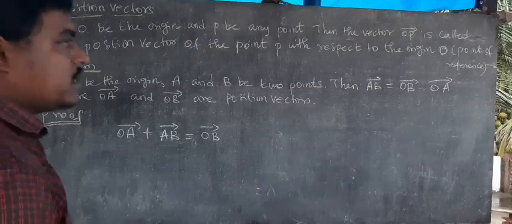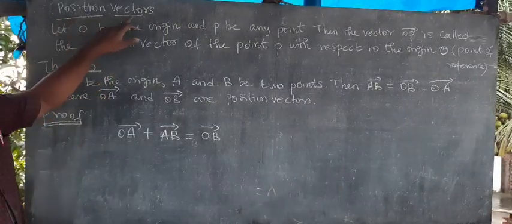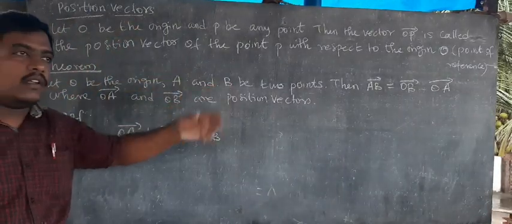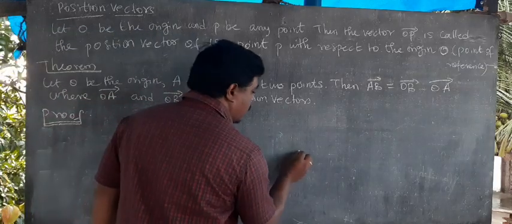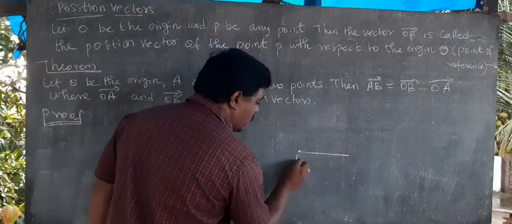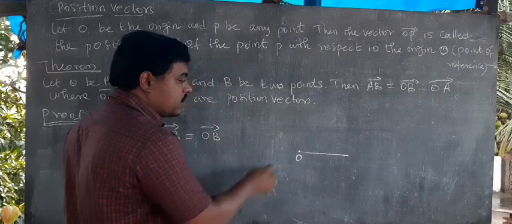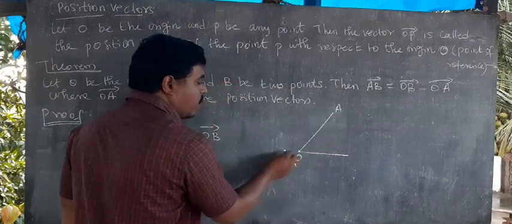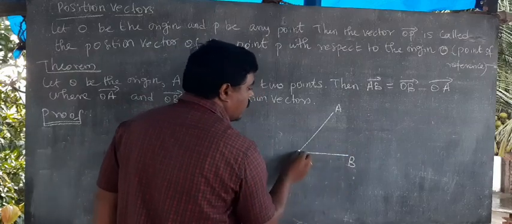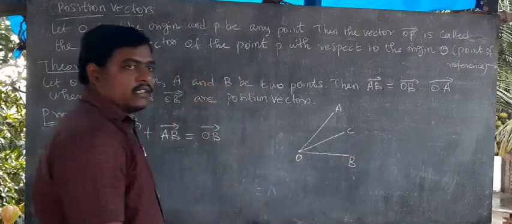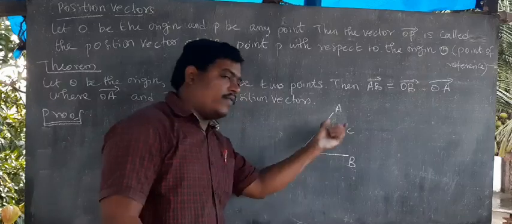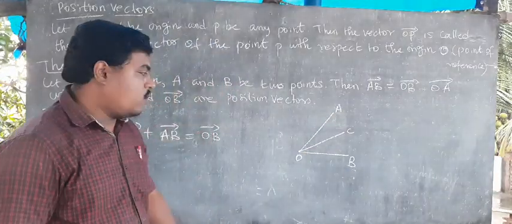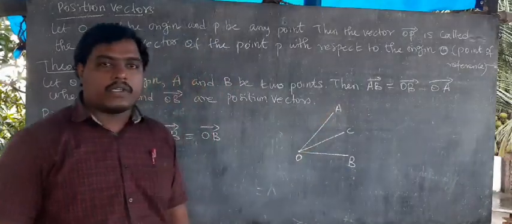Listen. Next heading is position vectors. What is a position vector? One vector we draw from O, this is called a position vector. O to A, O to B, O to C. Like this we draw from the origin, one vector going O to A, that is called a position vector.